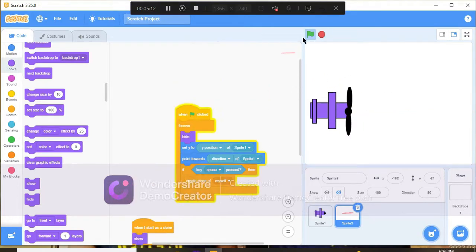So in the next episode, we will enhance this more, the design and the movement of the plane.